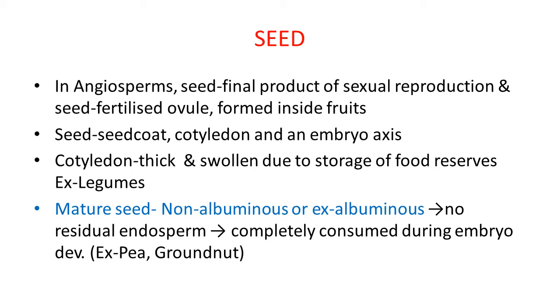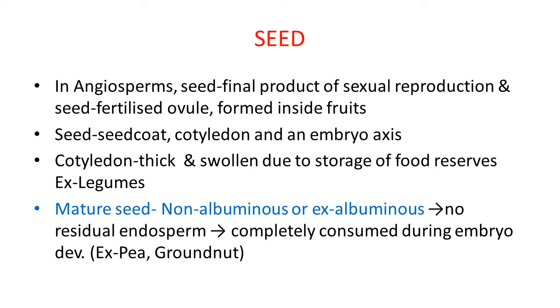Cotyledon is thick and swollen due to storage of food reserves. An example is legumes. In the Leguminosae family, so many plants show this type of cotyledon.